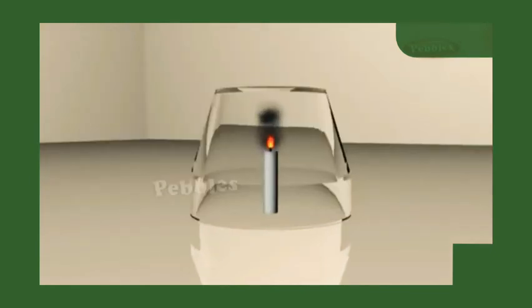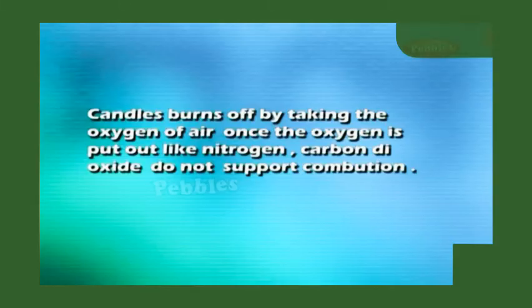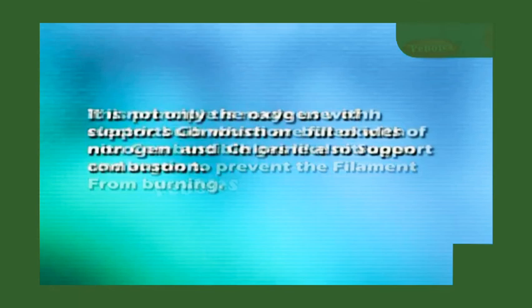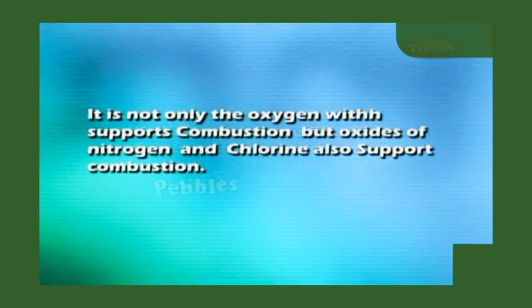Light a candle in a glass tumbler and observe what happens. It burns for a little while and then goes off. The candle burns by taking the oxygen of the air. Once the oxygen is used up, gases like nitrogen and carbon dioxide do not support combustion. This principle is used in electric bulbs, which are filled with non-combustible gases like nitrogen and argon to prevent the filament from burning. It is not only oxygen which supports combustion; oxides of nitrogen and chlorine also support combustion.